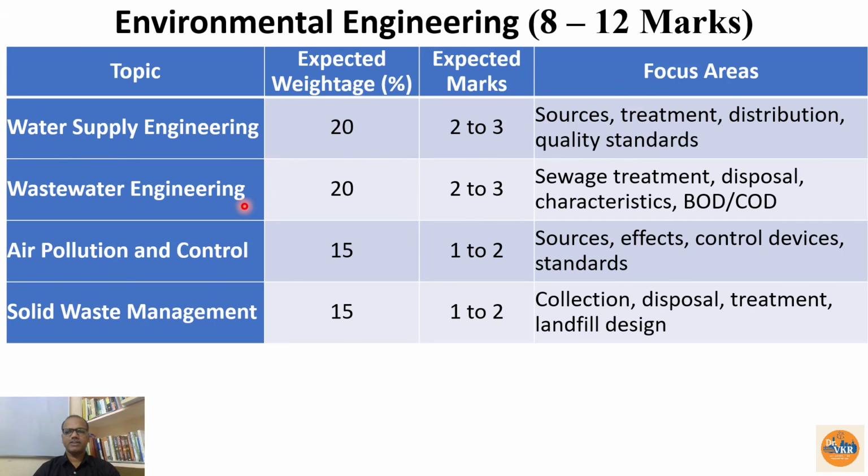view. And related to the wastewater, again 2 to 3 marks we can expect. The weightage is 20%. Sewage treatment, disposal characteristics, and BOD, COD, especially the numerical, we can expect here 2 marks. And from the water supply engineering also we can expect the numerical. And air pollution and control, here we can have the theoretical concepts, sources, effects, control devices, and various standards. Wherever you are getting the standards, please focus on that one, because 1 mark theory question, they are the best